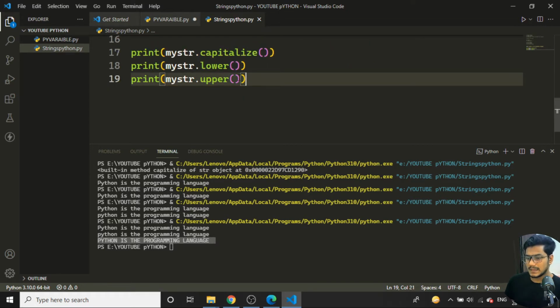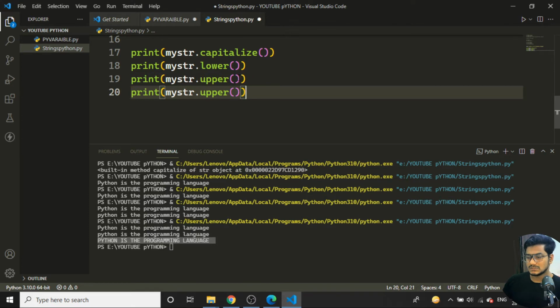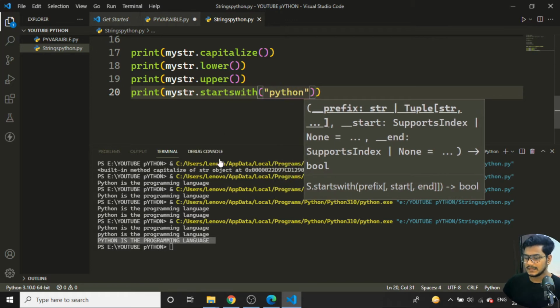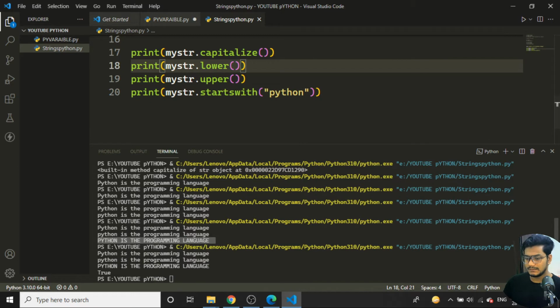Then coming back to the next ones. Suppose I use one more thing, my str dot, let me see, ends with. I'll say starts with first. There is a keyword called starts with. I'll check whether it is starting with Python. Yes, it is starting with Python. If I run this program, it will give True. You can see the value is True.